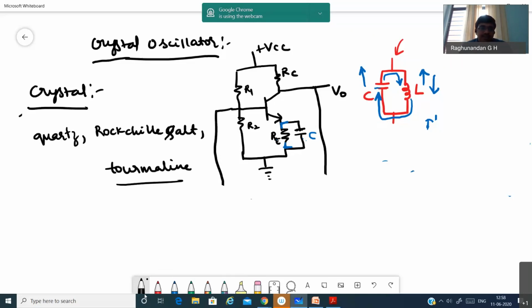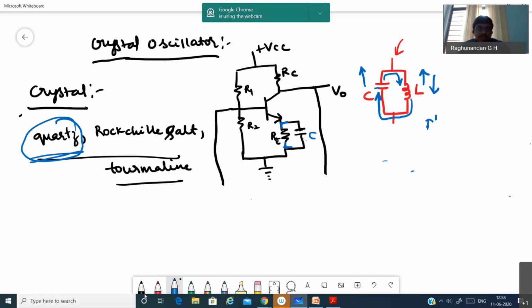These are some of the crystals available in nature. Even though we have different forms of crystals, in almost all of our applications we'll be using quartz crystal.